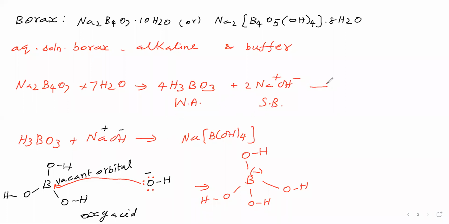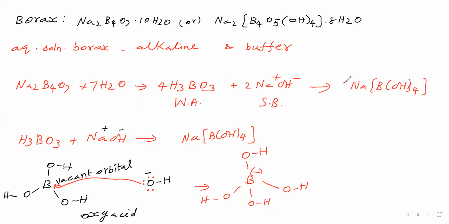That means this H3BO3 reacts with sodium hydroxide, which is produced by hydrolysis of borax. By taking an aqueous solution of borax, just borax mixed with water, borax undergoes hydrolysis and gives like this. This orthoboric acid reacts with sodium hydroxide to give salt NaB(OH)4.